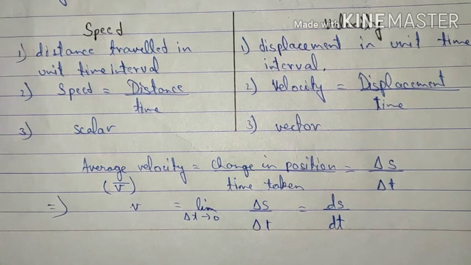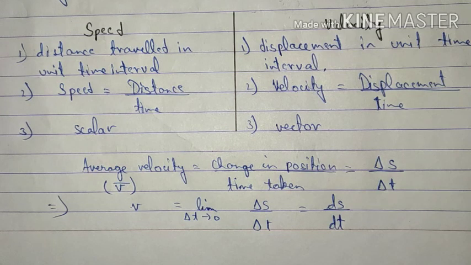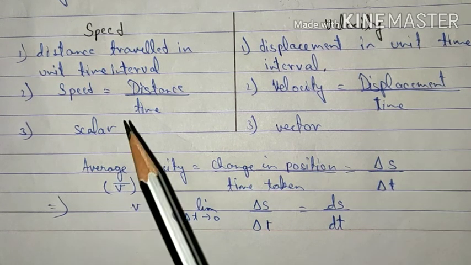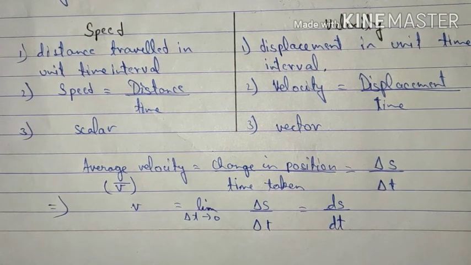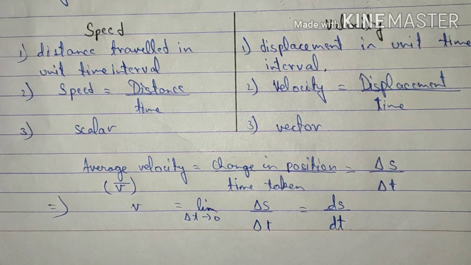Now, the distance traveled in unit time is known as speed, whereas the displacement in unit time is known as velocity. Speed is given as distance upon time, whereas velocity is given as displacement upon time. Because speed depends upon distance, it's a scalar quantity, whereas velocity is a vector quantity since it depends upon displacement. I just forgot to mention one thing, students.